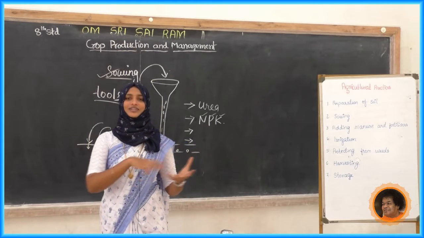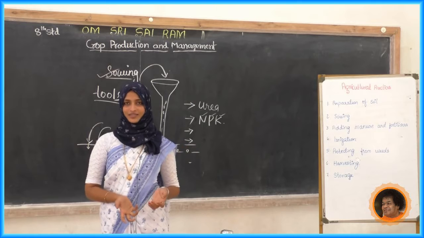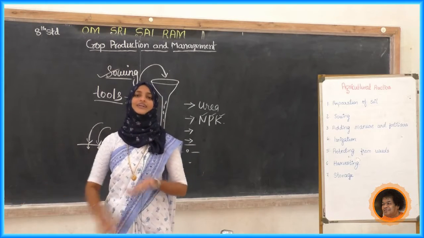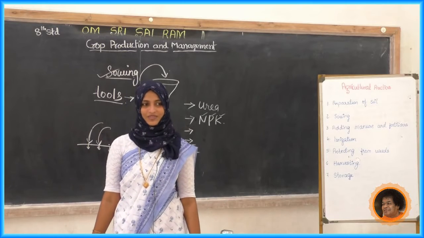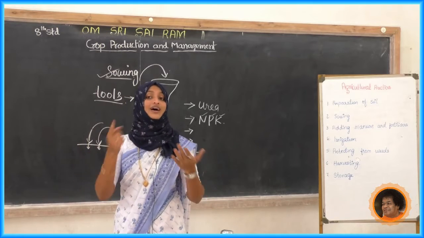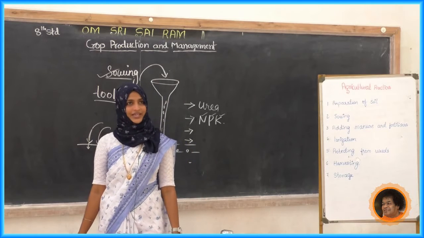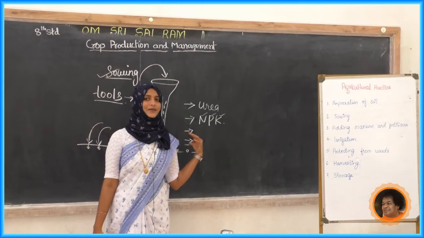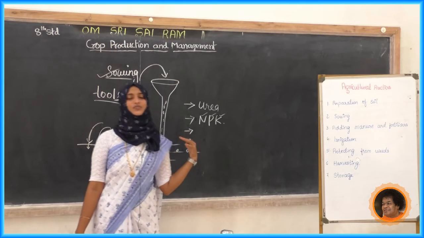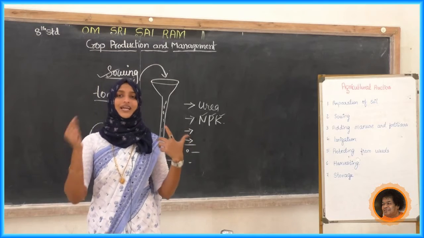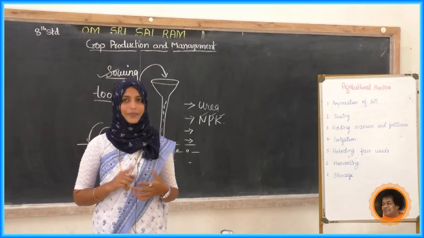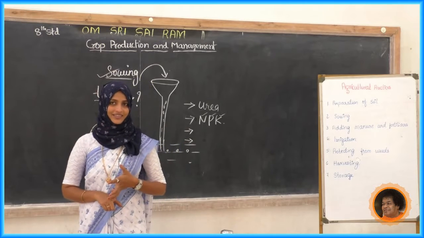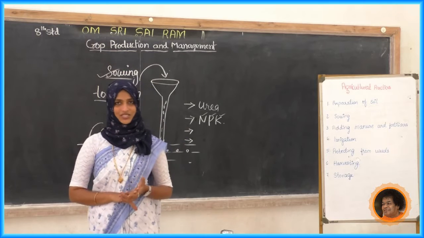Once it is mixed with water, when rain comes, it leads to the water bodies, and there will be water pollution. Same as that, there is a chance of air pollution also. So which one can we choose more? Yes, biofertilizer. That is, manures we can use more and more. If it is necessary, we can use a chemical fertilizer. While adding, we have to keep in mind that if it is excessive, it is dangerous.